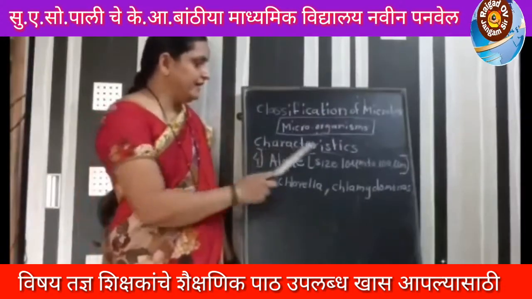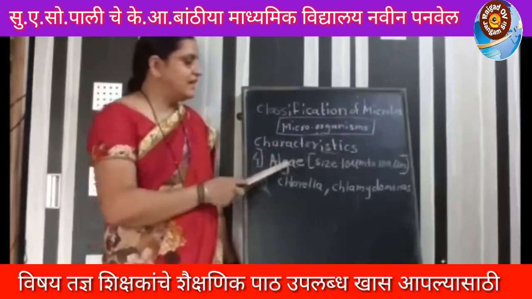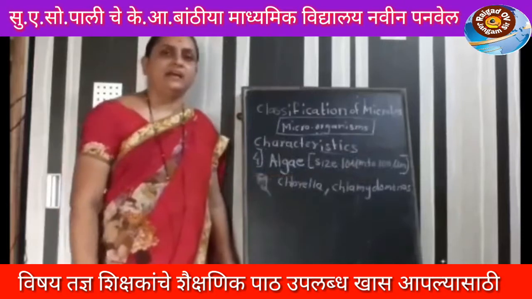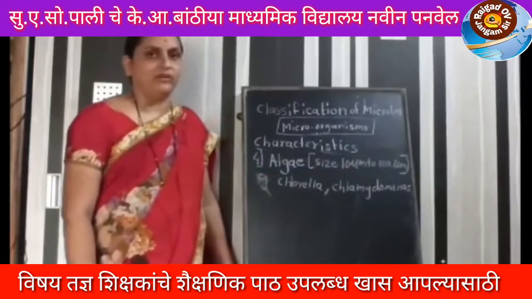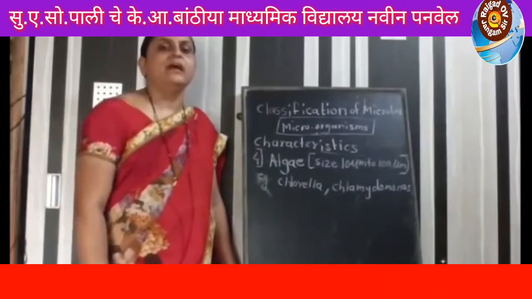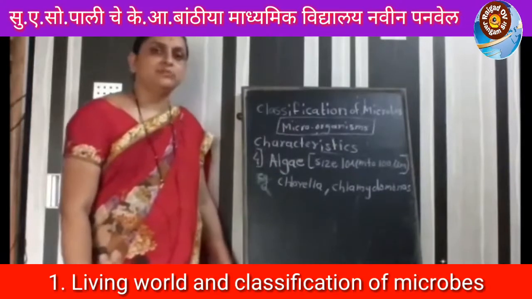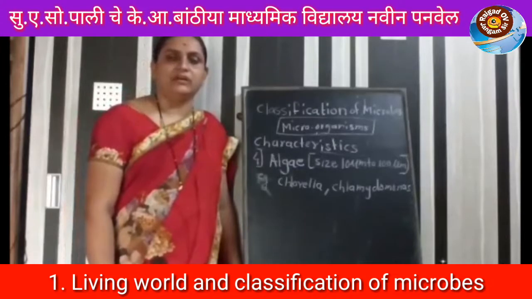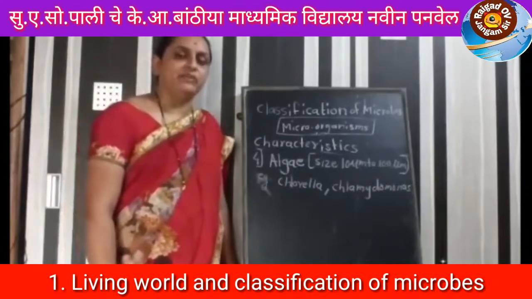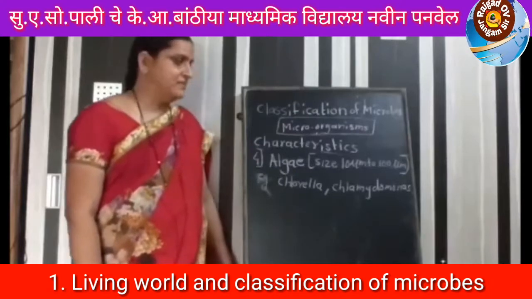Now we learn the characteristics of algae. The size of algae is 10 micrometers to 100 micrometers. They are aquatic. They grow in water. They are eukaryotic and autotrophic. Some species of algae are unicellular, but most of them are multicellular and visible with our eyes.